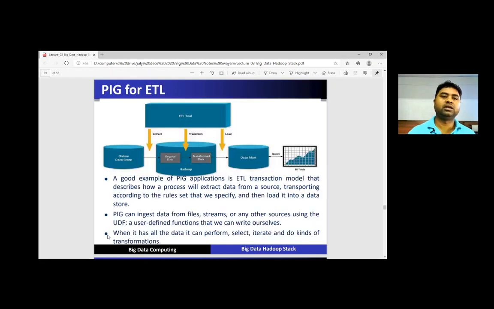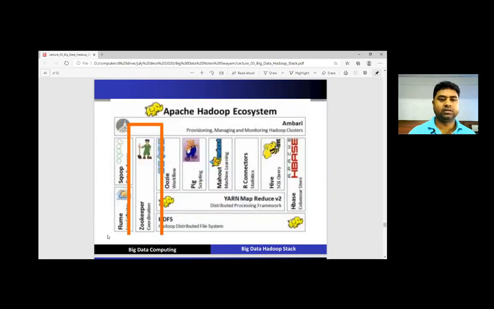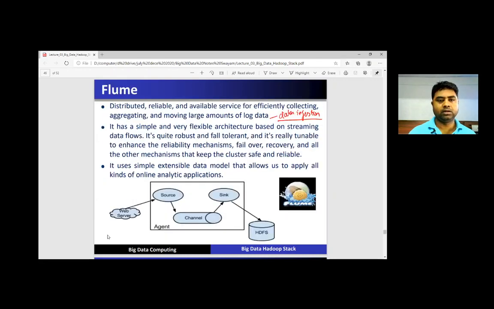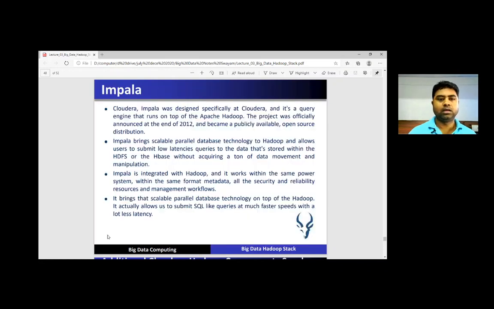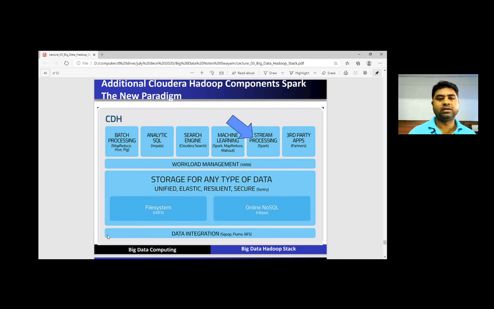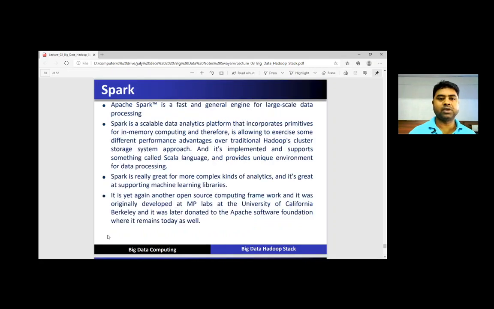So this one is Pig, ETL, Pig, Apache Hive, Oozie, Zookeeper, Flume, additional Cloudera Hadoop components, Impala, then Spark. So all of these things come in your Hadoop ecosystem.